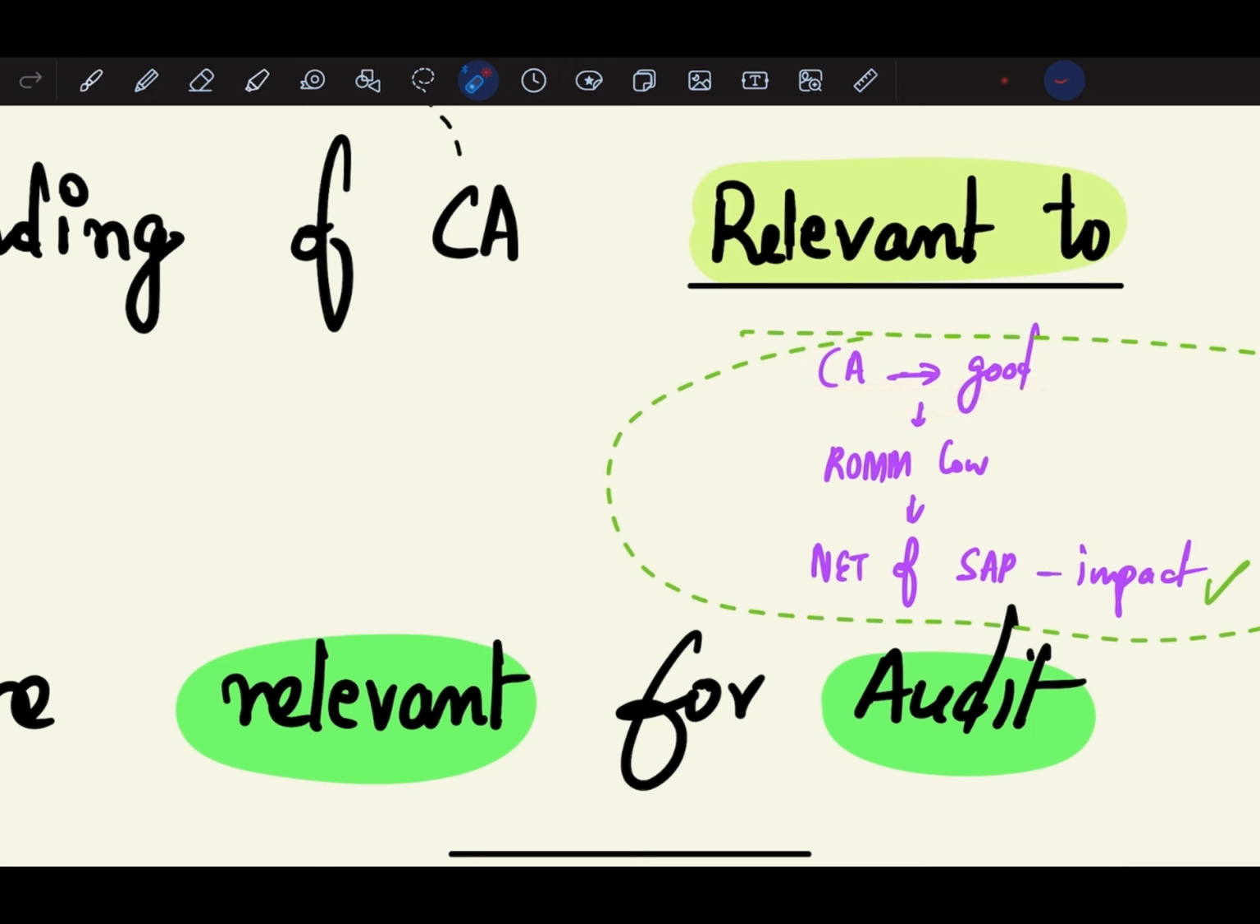Whatever management directives are there, they're followed by the employees. It means that the control activities are good. It means that policies and procedures are implemented to ensure that management's directions are followed by the employees. So control activities are good.